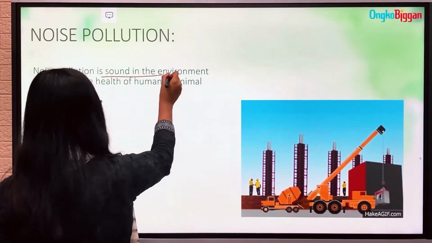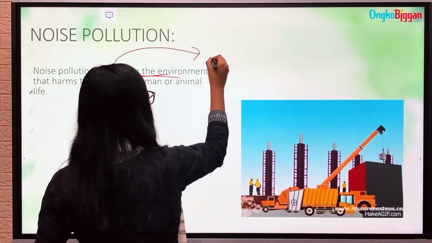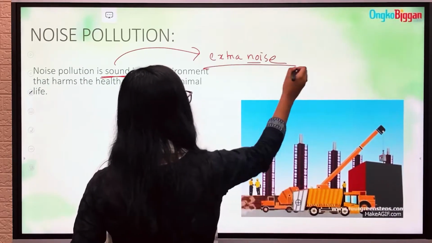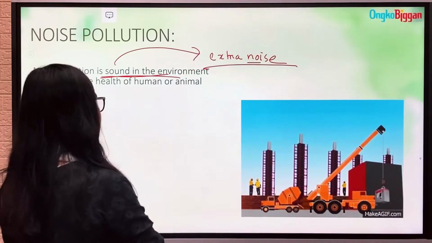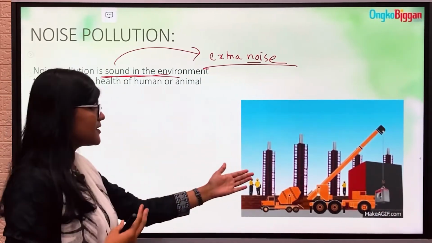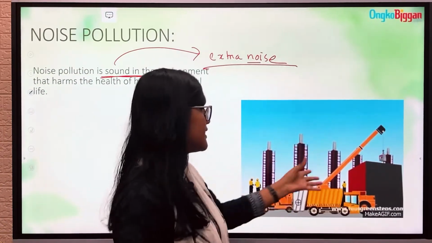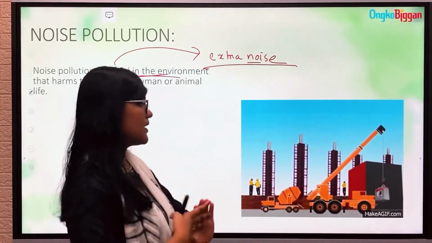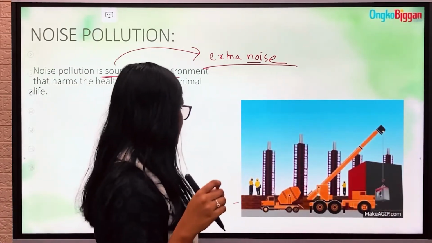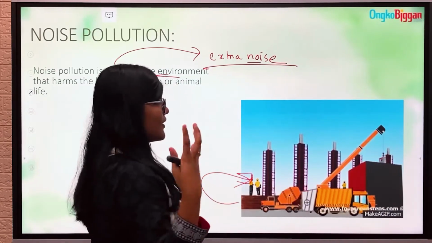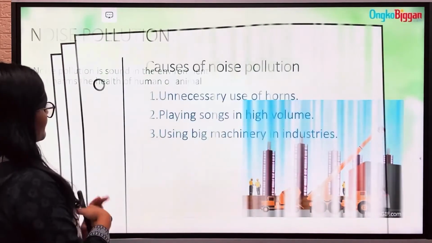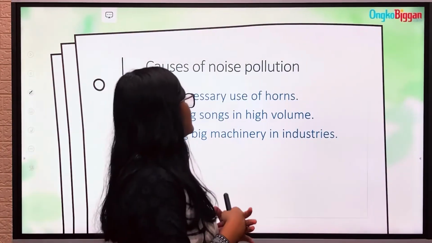That means the extra sound or noise which is not bearable by the human ear or animals also harms the health. So yes, it's noise pollution. Like in the picture, we can see several industrial works operating. There are cars going throughout the road and thus making several types of loud sound. And it affects the animals or human beings standing here. Thus, it is causing noise pollution. Now we'll talk about the causes of noise pollution.